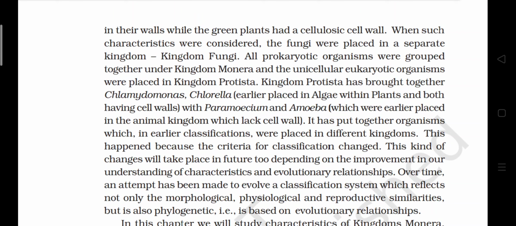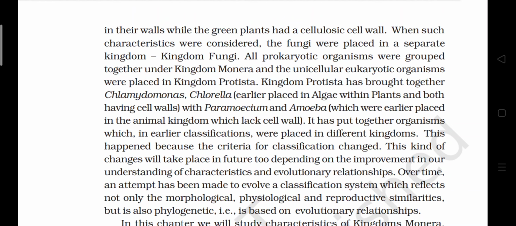Kingdom Protista has brought together Chlamydomonas and Chlorella, earlier placed in algae within plants and both having cell walls, with Paramecium and Amoeba, which were earlier placed in the animal kingdom and which lack a cell wall. It has put together organisms which in earlier classifications were placed in different kingdoms.